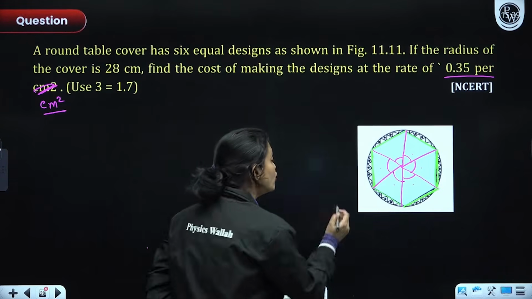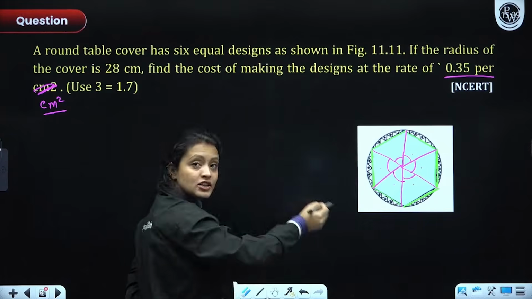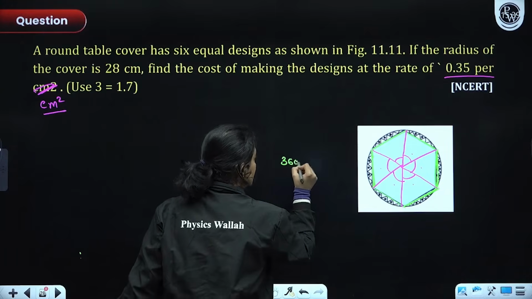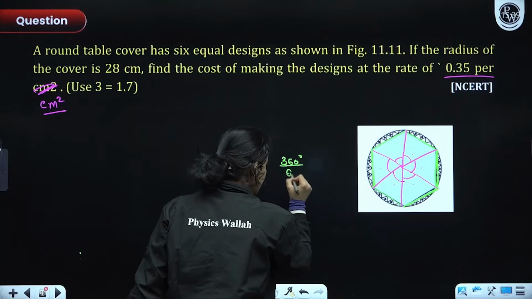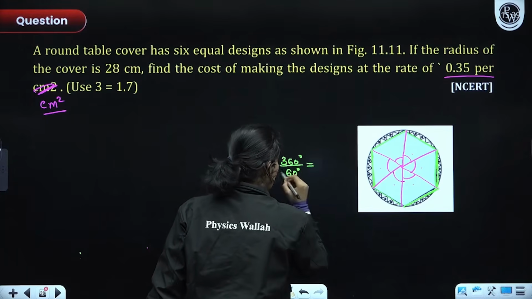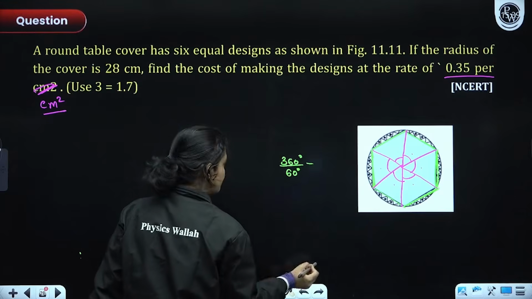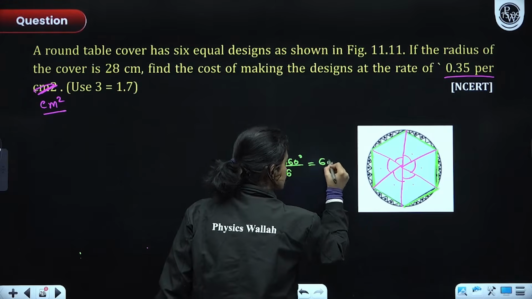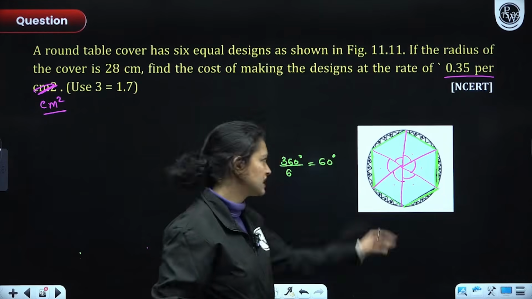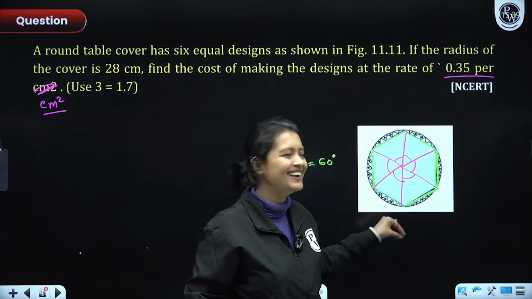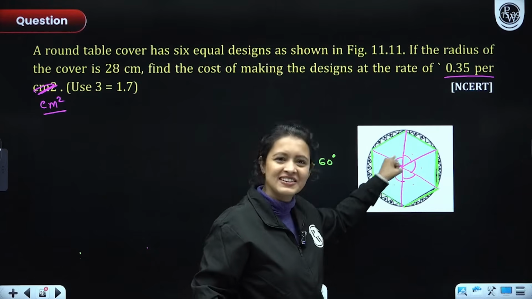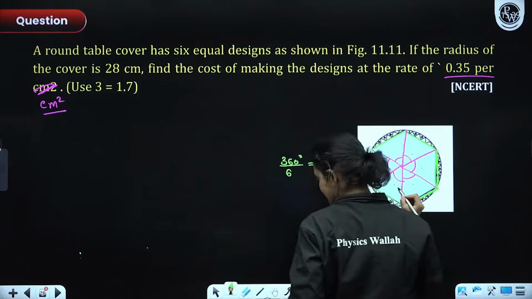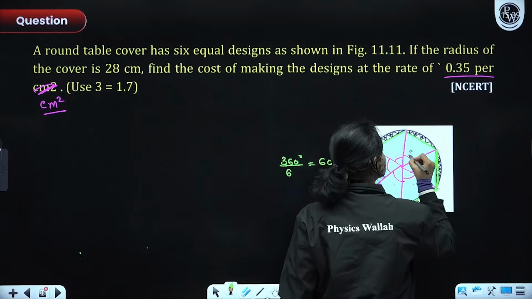It would be the total central angle, which is 360 degrees, divided by 6, because we are distributing the entire hexagon into 6 triangles, right? So each is 60 degrees.